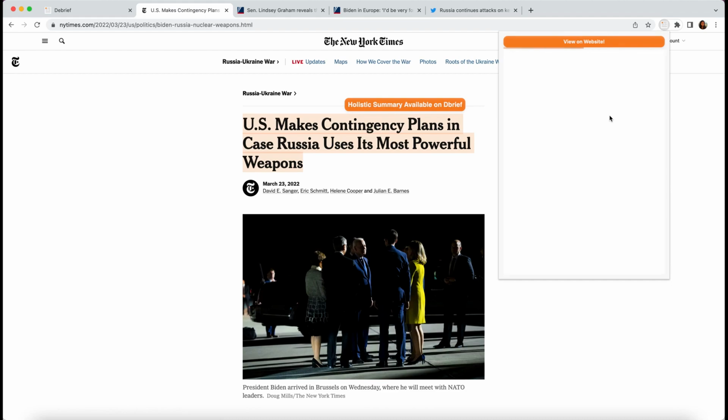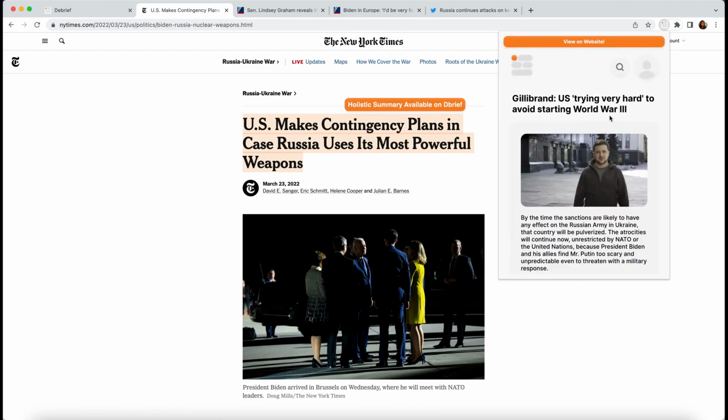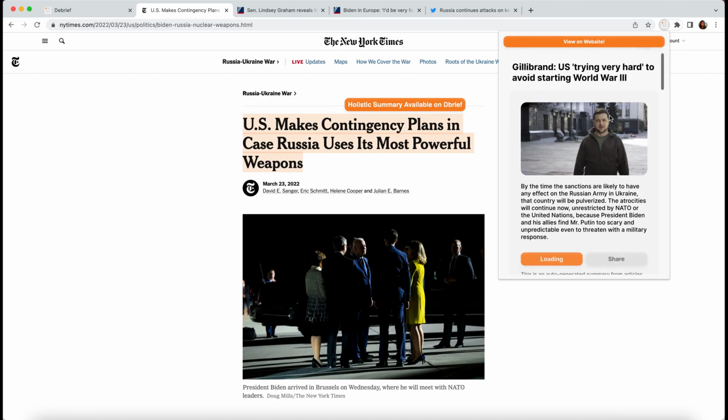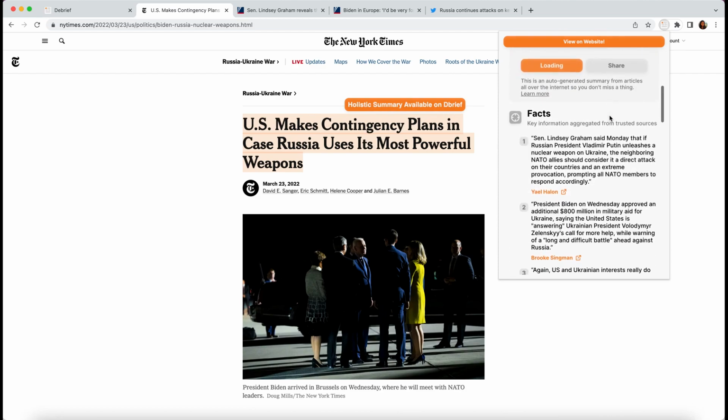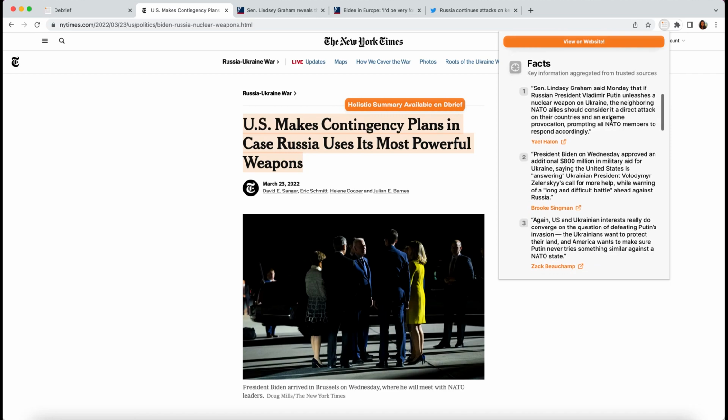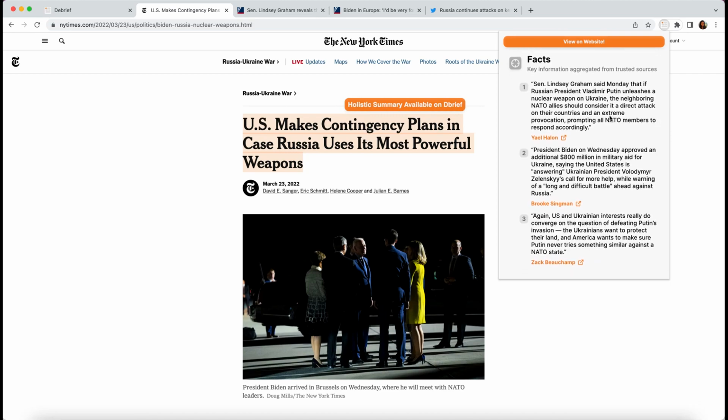Clicking on our extension makes a call to our search API, and it tells you what other sources are saying about this idea of possibly starting World War III. We first give you an overall short summary that's curated, auto-generated by us by reading all of the articles on this issue and extracting the key information for that summary. Then we go across various different sources and tell you what the key information there is.